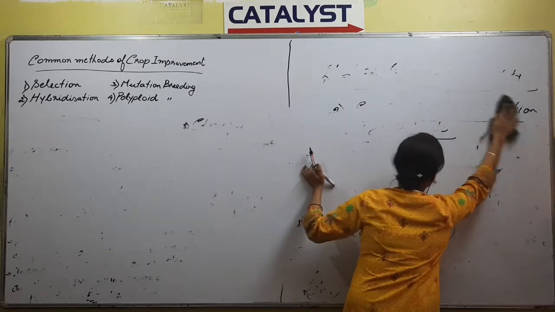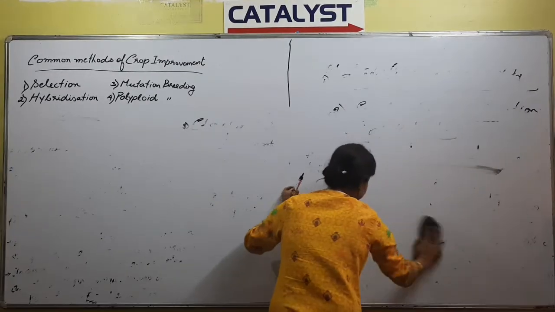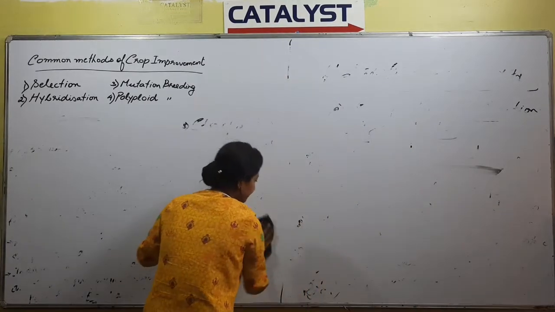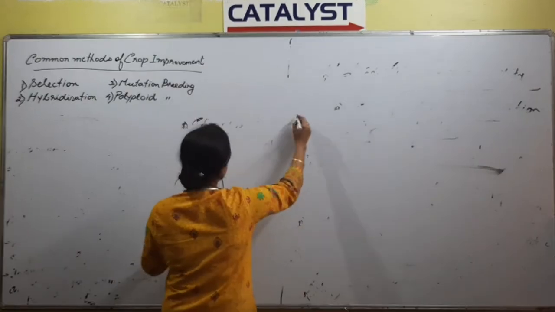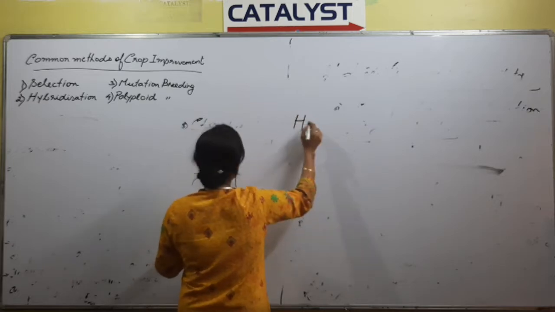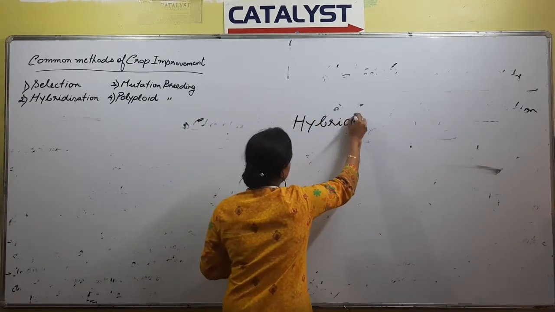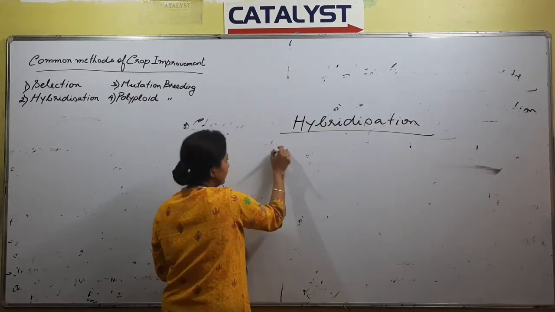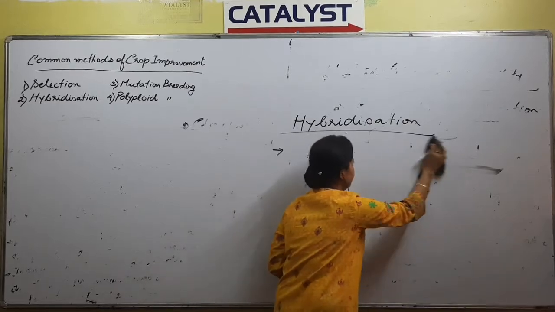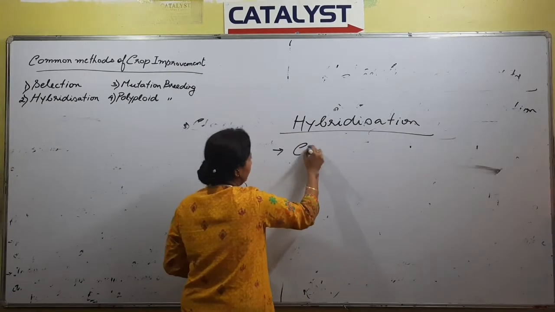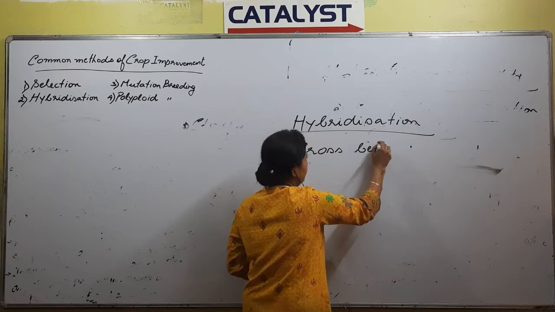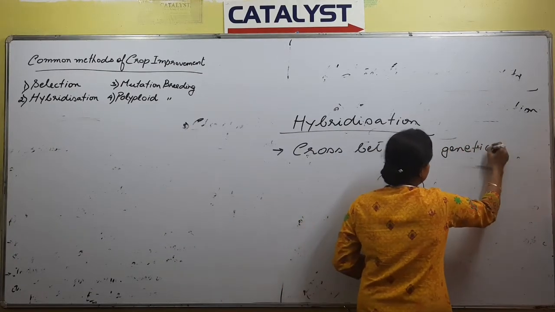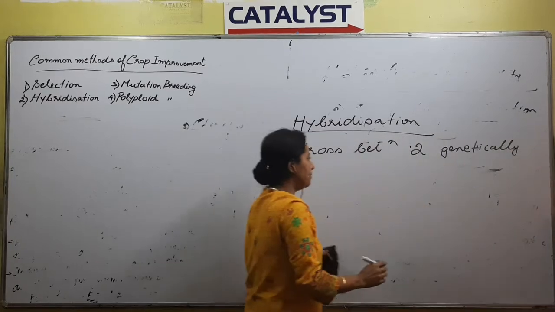What is hybridization? Crossing. Hybridization, right? What is hybridization? It is a cross that is done between two genetically different parents or different plants.